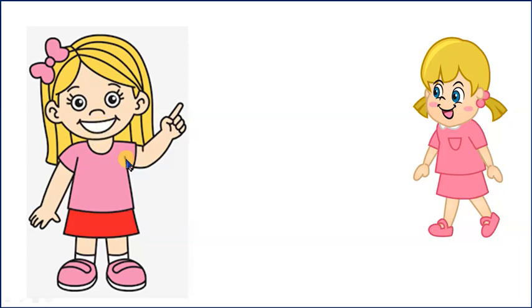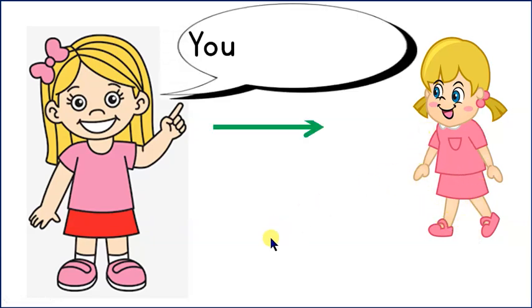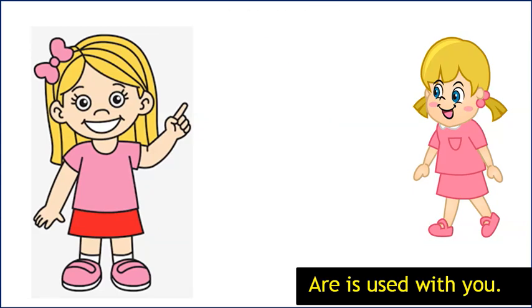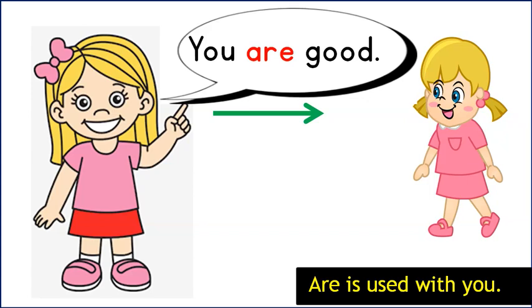Look at this. This is Aisha and this is Usma. Aisha says, you are Usma. Are is used with you. She says more about Usma. You are good. Students, remember, when you talk to someone, you call him or her you.